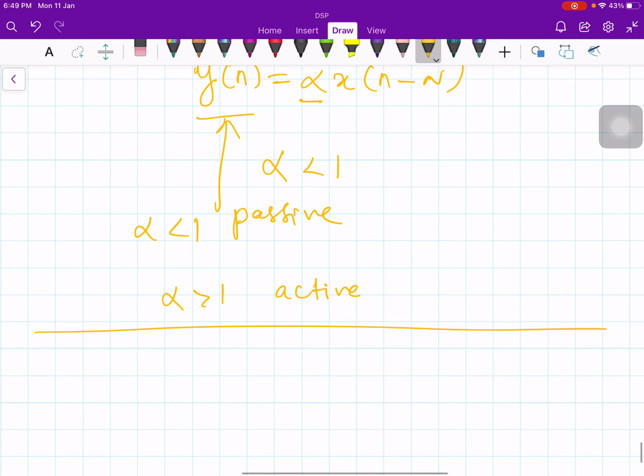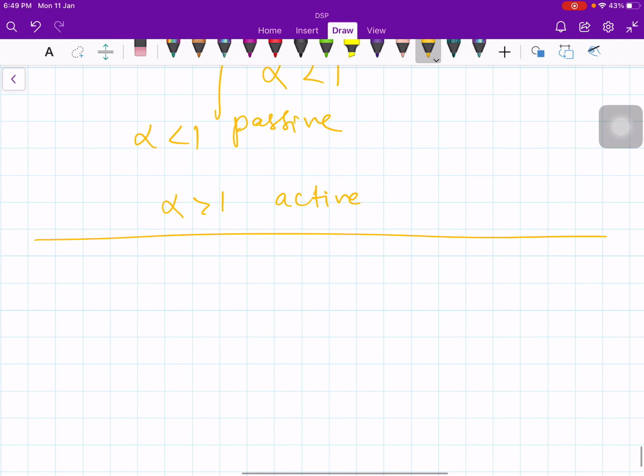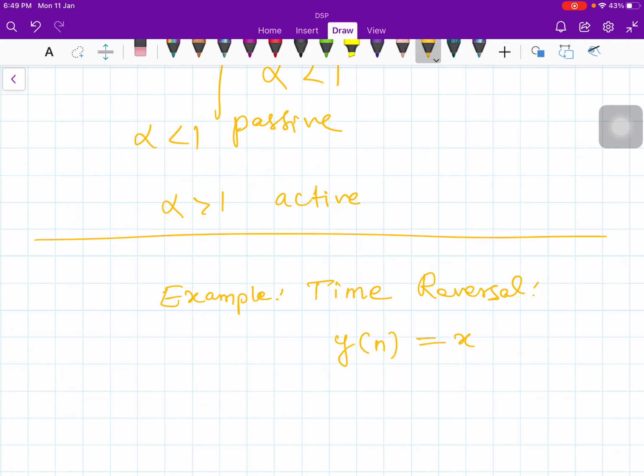Now let us take a time reversal system. So how do you write the time reversal system? Y of n becomes x of minus n.